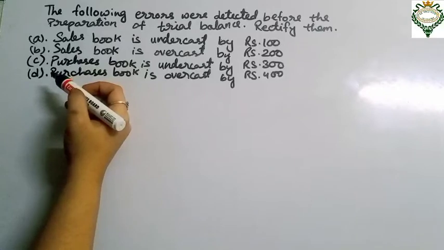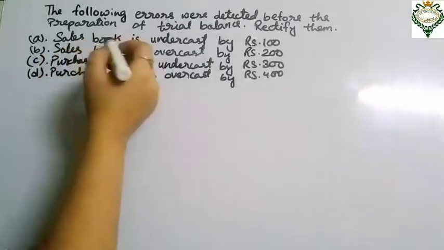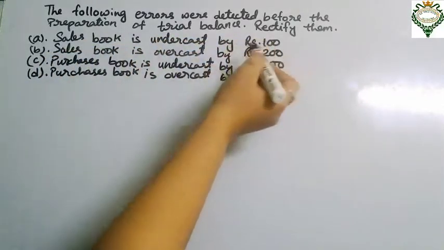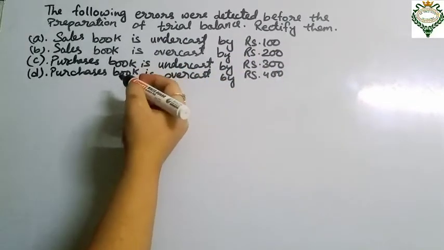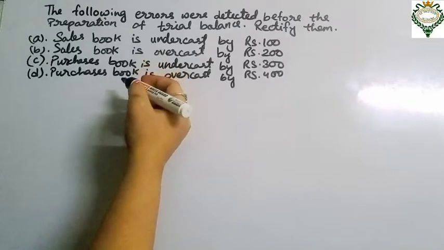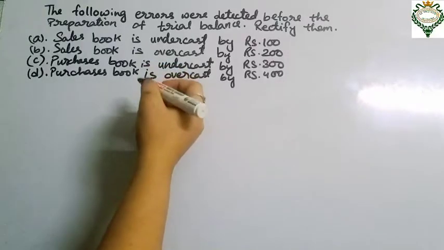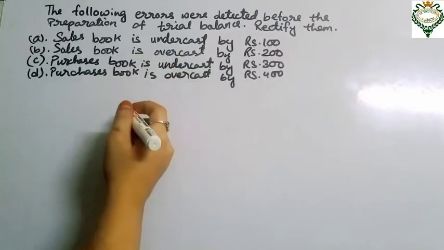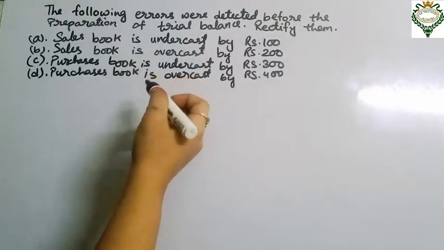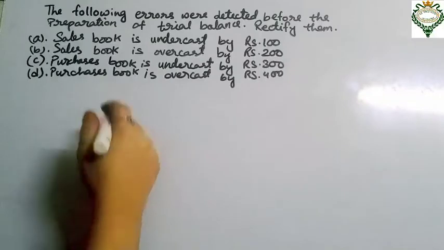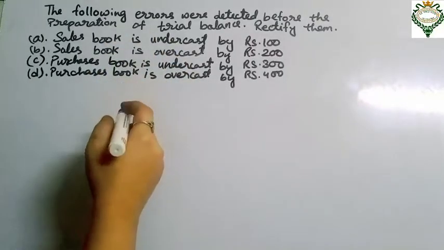First one is sales book is undercast by ₹100. So in this case, the sales book is undercast by ₹100. The total of sales book is posted to the credit side of sales account in the ledger, right? So the undercasting has resulted in undercrediting of sales account by ₹100. So this is an error of commission.